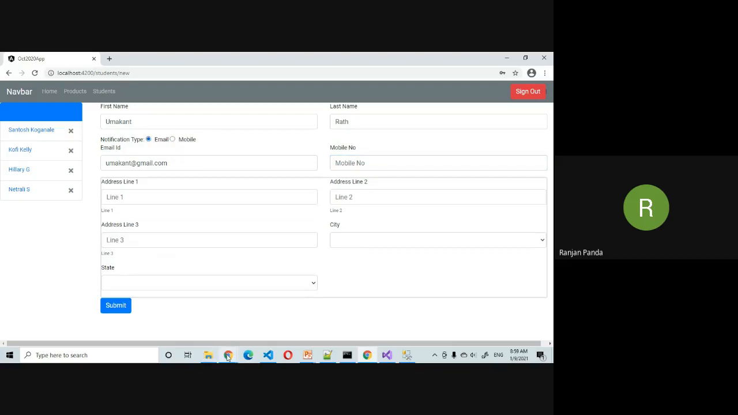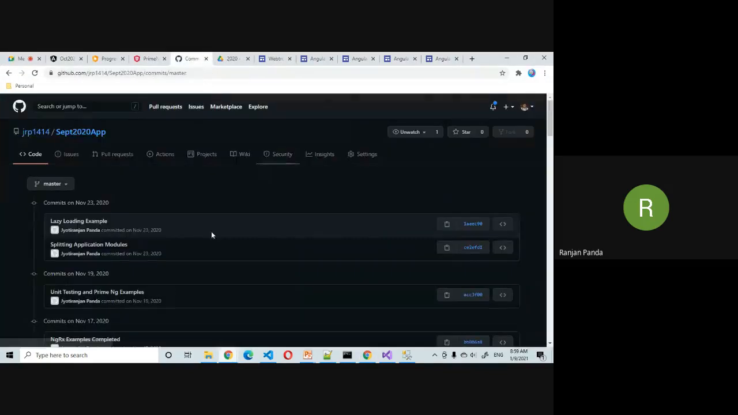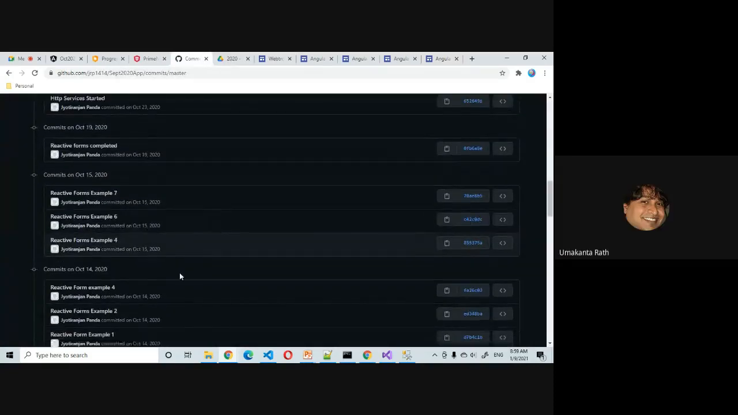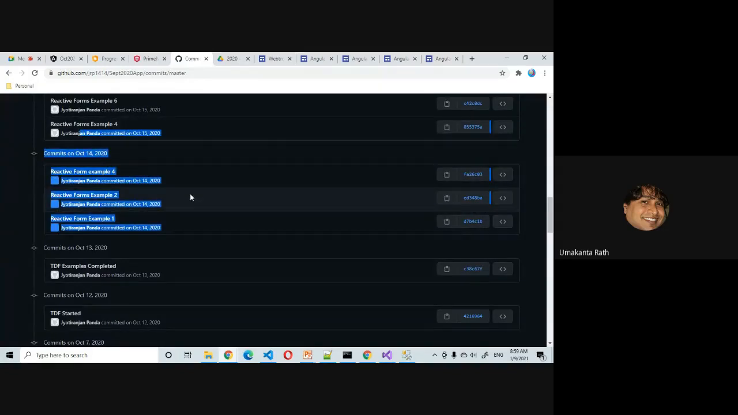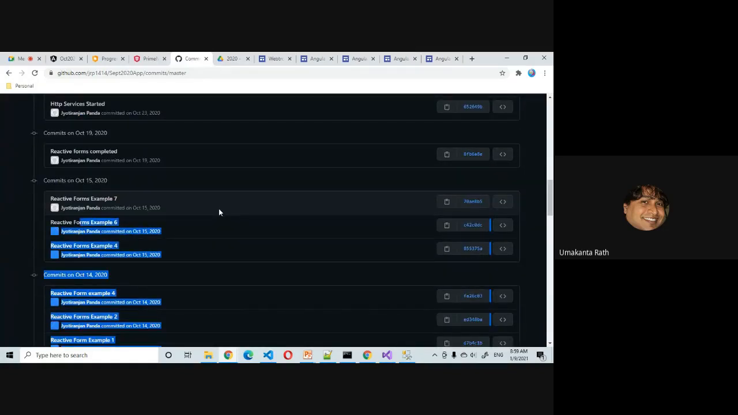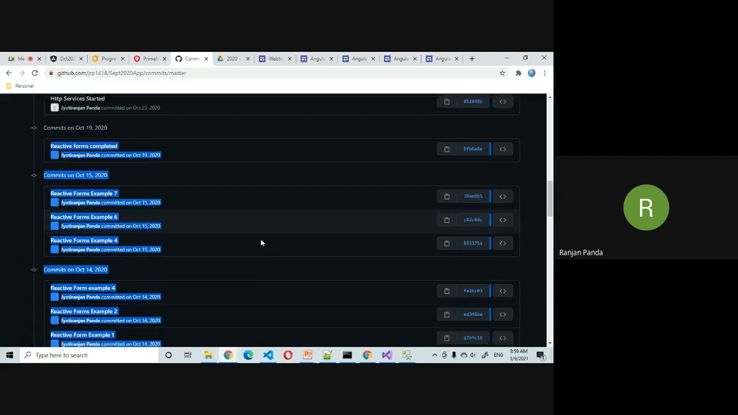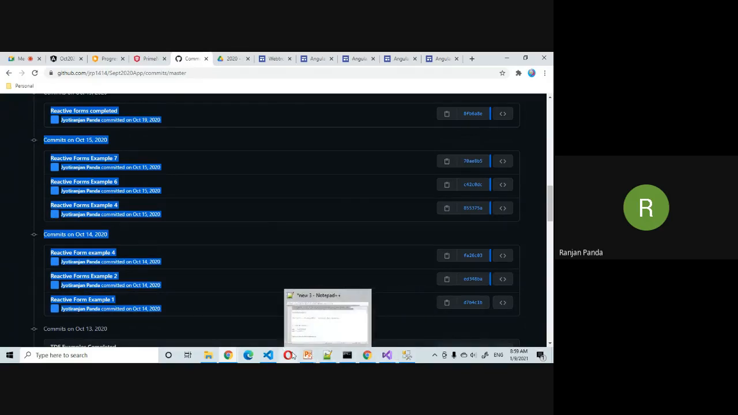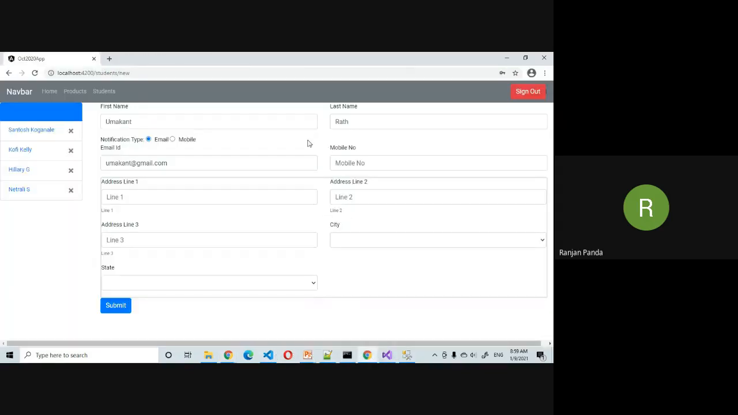That is the reason you see the commit history also. The reactive forms took a long time. That form can be validated field-wise and also by API. That is the reason the reactive forms took the longest time to be completed, because that is the most important aspect in any web application, not just an Angular application. So we'll be doing real time scenarios in this course.